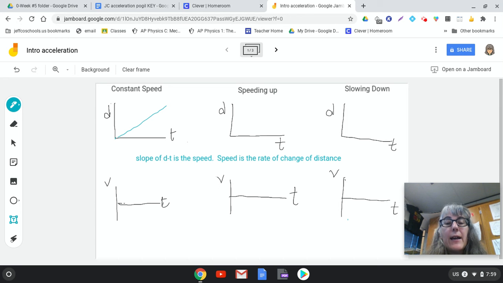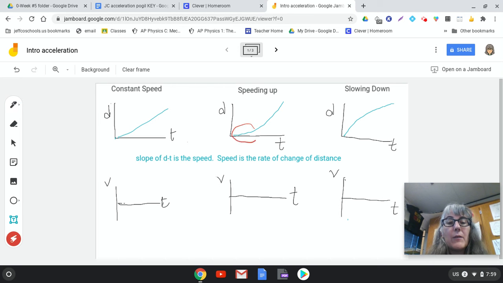On speeding up, I need to get faster and faster, which means that my slope needs to get bigger and bigger. So I'm going to start out flat. Let's try that again. I'm going to start off flat and then get steeper. So it's going to curve. I'm going to have a small slope at the beginning and then a bigger slope at the end. And then for slowing down, I need to start with a big slope and become less. And so curve.